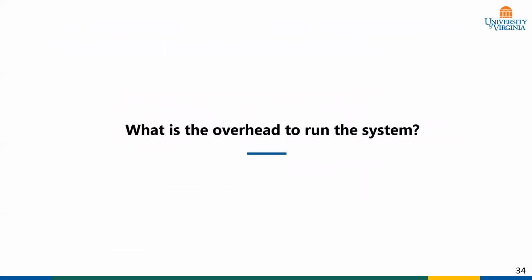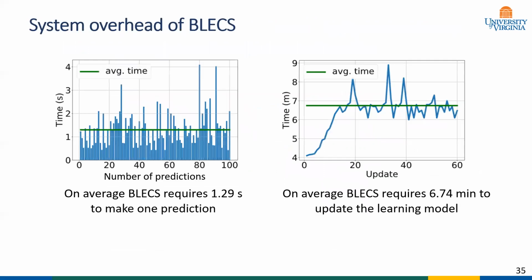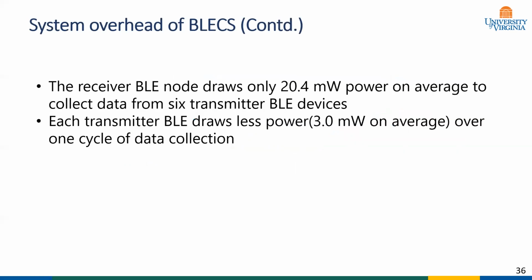Finally, we also try to identify the overhead of the system. As can be seen, on average, Blake's requires only 1.29 seconds to make one prediction, which means the system is instantaneous. On average, Blake's requires only 6.74 minutes to update the learning model.